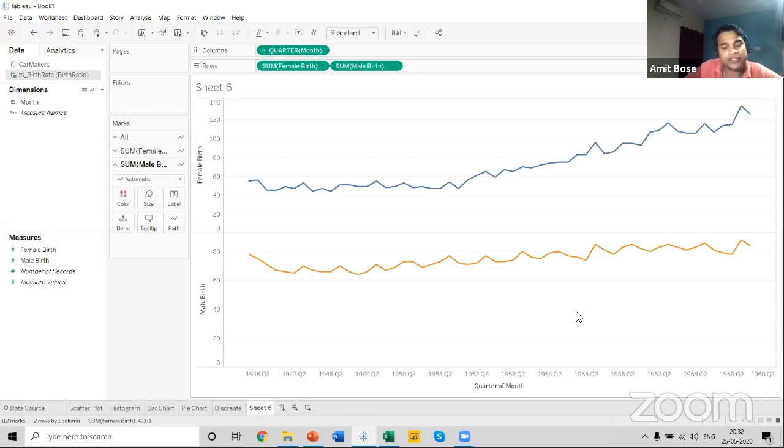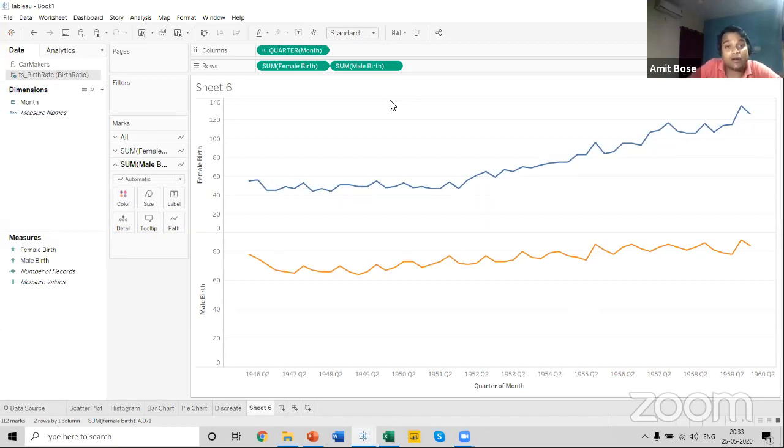Now, this is the first time I'm going to show you an example of advanced visualization. That is the concept of dual axis in Tableau. A dual axis is a very beautiful option in Tableau that we can use when we're working with two different charts. Now let me show you an example. The first thing that you need to keep in mind before you use a dual axis is that